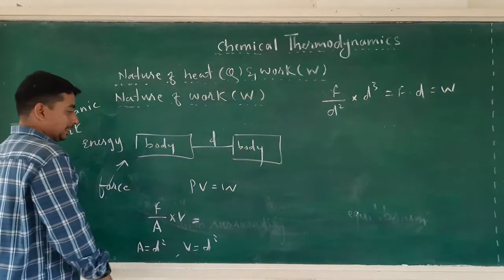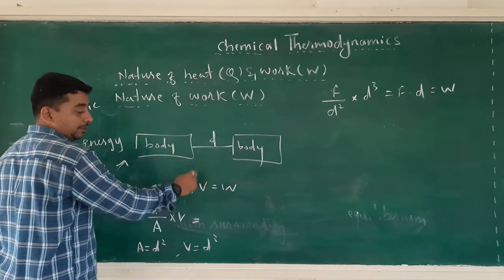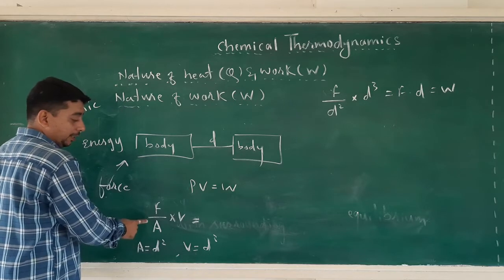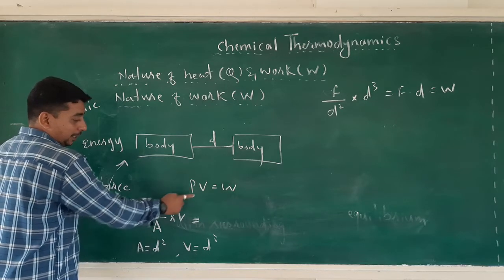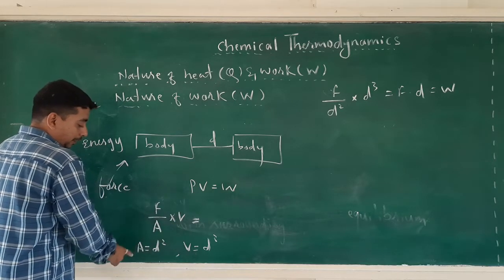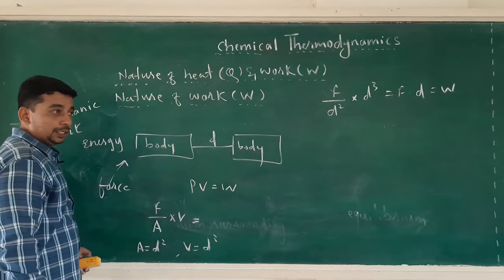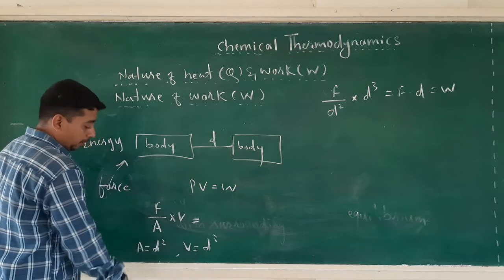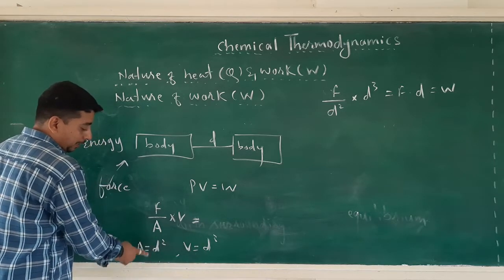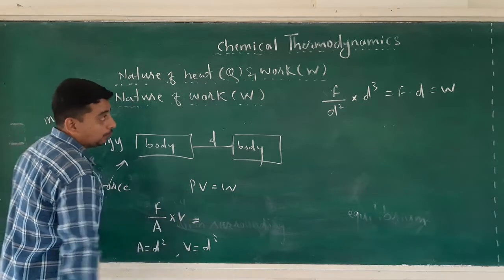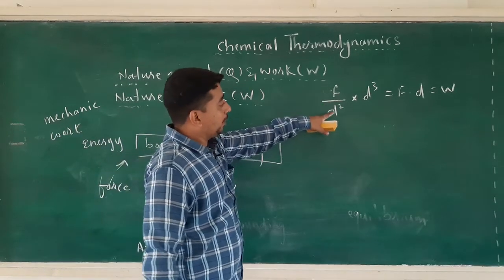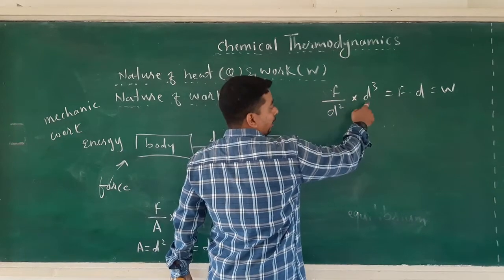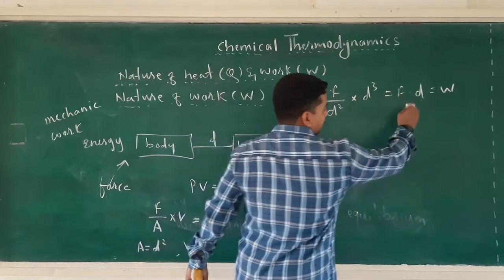It has been realized that the product of pressure and volume is equal to work. Pressure is force per unit area, so I wrote it like this, and volume is as it is. Replacing A by d square and V by d cube, F by d square into d cube, the terms cancel, the remaining is F into d, and that is equal to work.